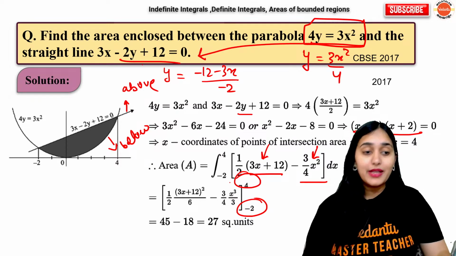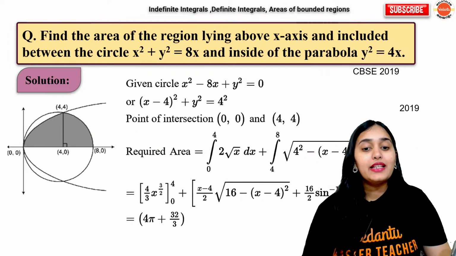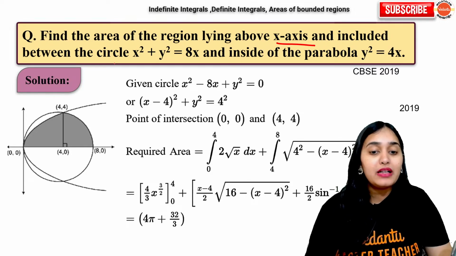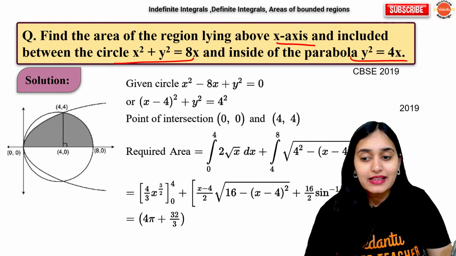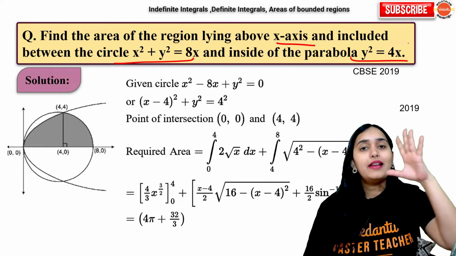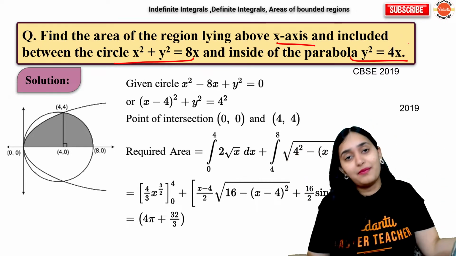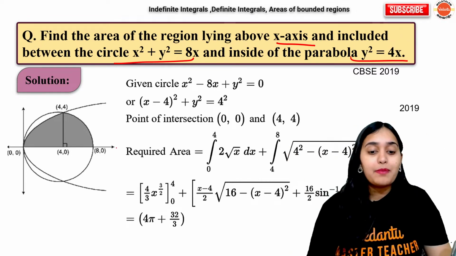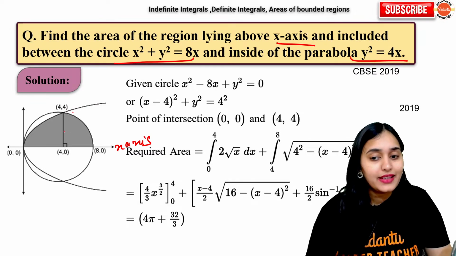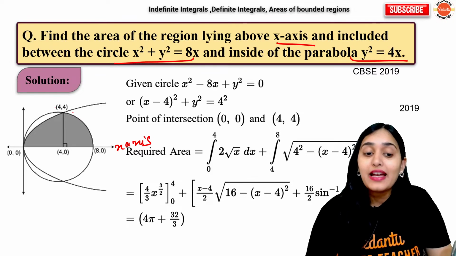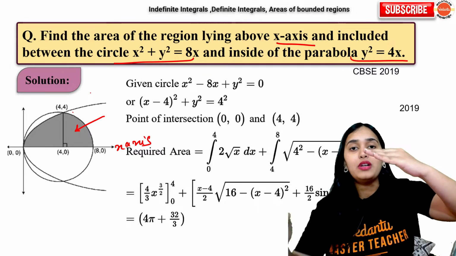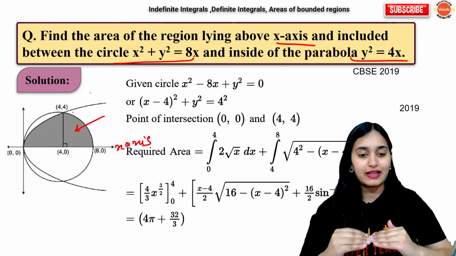Okay. Similarly, find the area of the region lying above x-axis included between this circle and inside the parabola. Twisted question. Now this is a little tough question, but it can come. So that's why I'm just showing you. Suppose this is x-axis, this is your parabola, and this is your circle. Which area are they asking? This gray portion. It is between the parabola, the circle, and the x-axis.